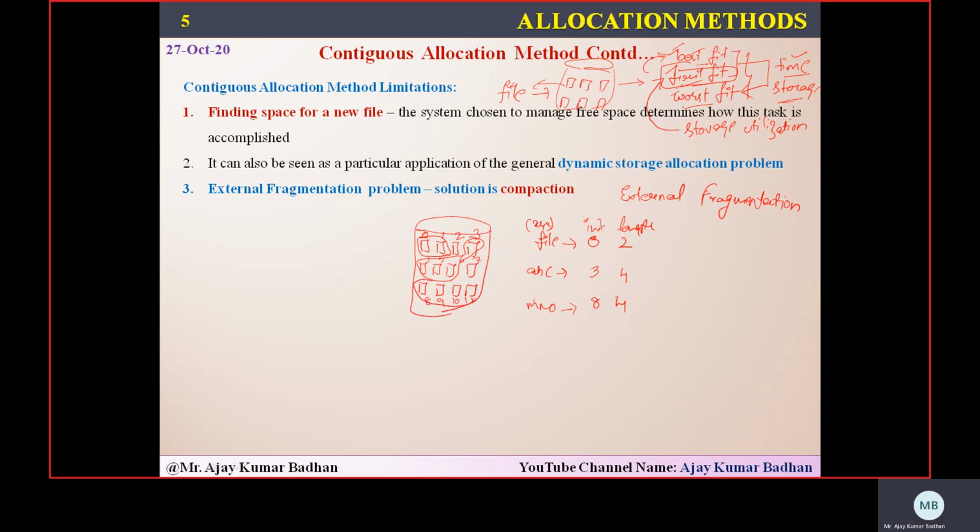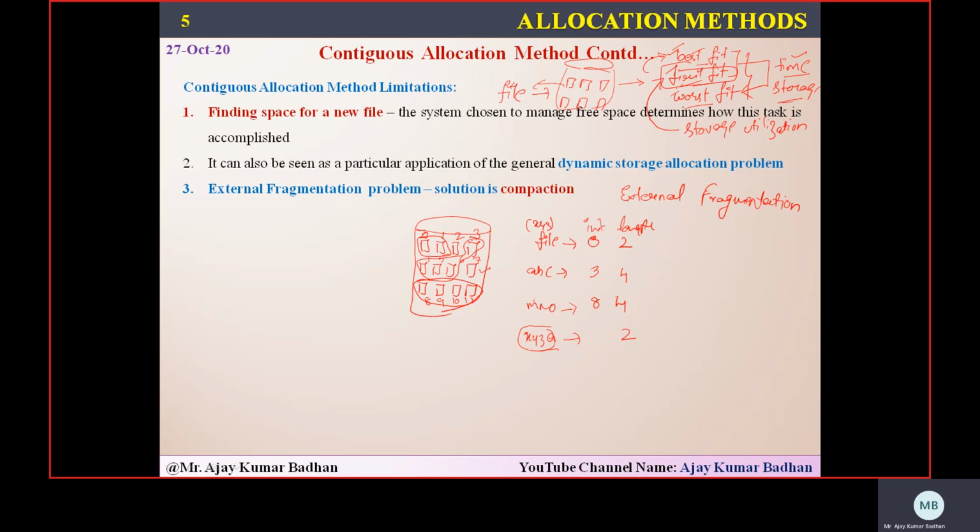So what happens from 1, 2, 3, 4, these are occupied. So how many free spaces are available? 2 blocks. Now let us suppose we got one more file called XYZA. Now I want to allocate it. This particular file requires only 2 blocks. Now if you see here, do we have a free space of 2 blocks?